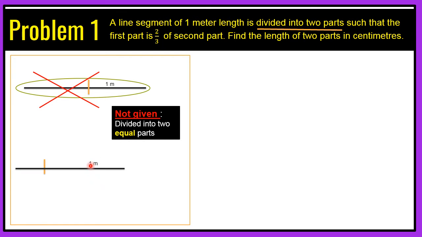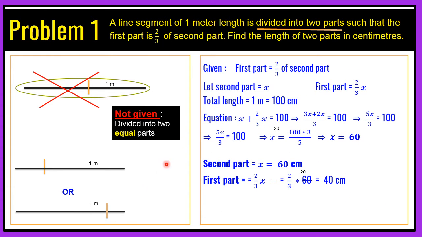How can we do it? We can draw a line like this and make a point here to make the two partitions, or you can even do it like this, but do not make it exactly equal. That's the point here. Okay, now let's start solving it.